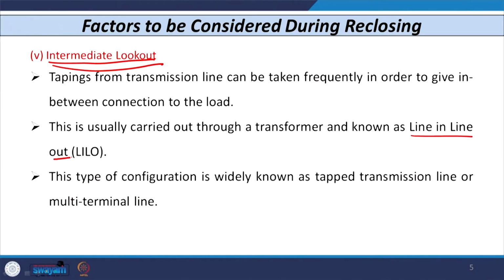This is usually carried out with the help of a transformer, and this whole activity is known as line in line out activity. It is frequently performed by the utility, particularly at the distribution or sub transmission network. This type of configuration is widely known as a tap transmission line, sometimes also known as a multi terminal line. So, let me consider what the structure of this is.